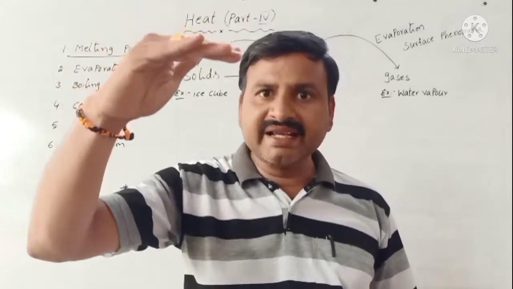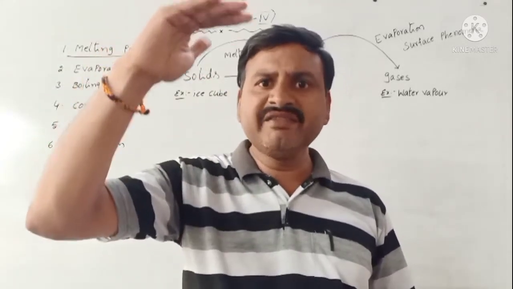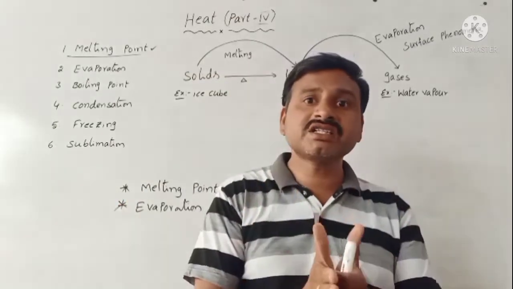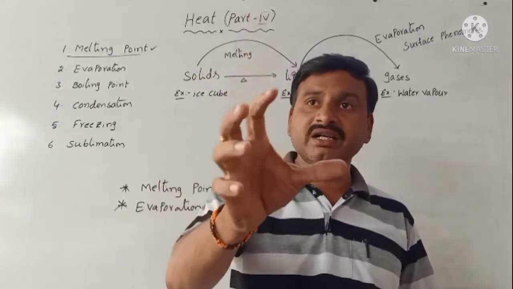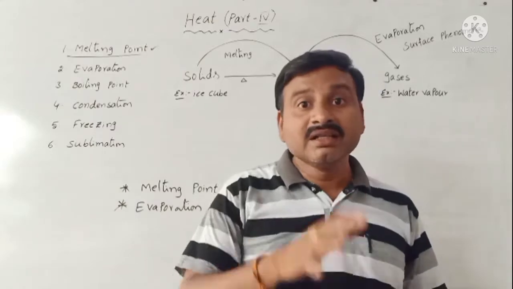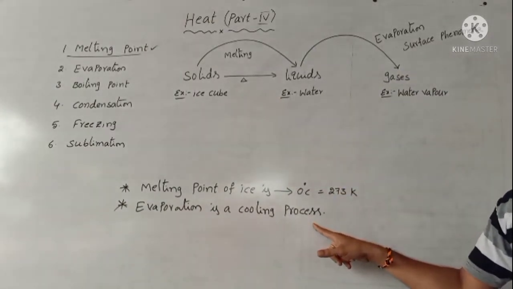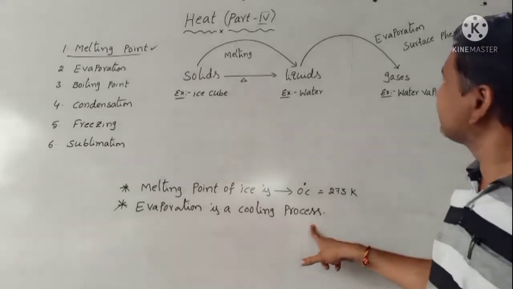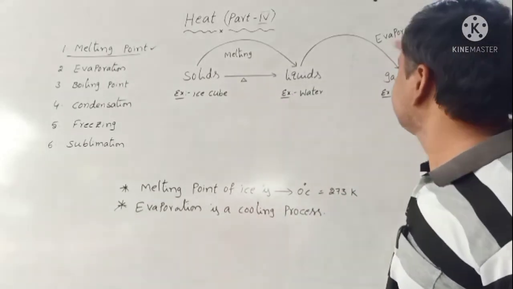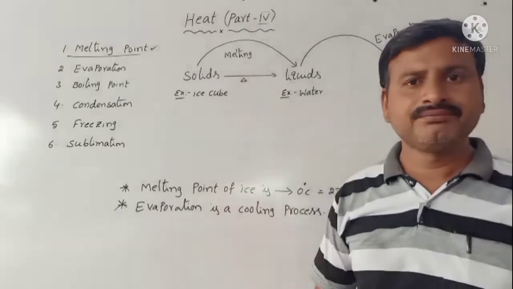The water level will have decreased. What do you understand? This water is converted into water vapor. That's why it gives cooling in the room. So it is evaporation. Evaporation is a cooling process.